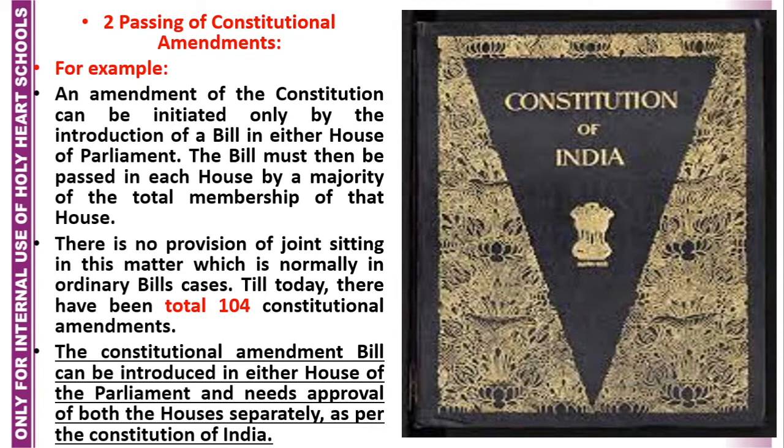When was the last constitutional amendment done and which topic is it related to? Anyhow, a hint I can give here: it is related to the nomination of two Anglo-Indians in the Lok Sabha. Since independence this has been done, and now what change has been made by the 104th constitutional amendment, you have to find out.